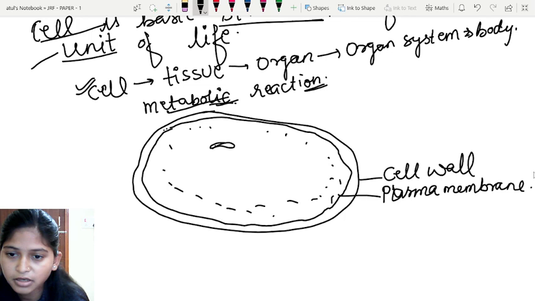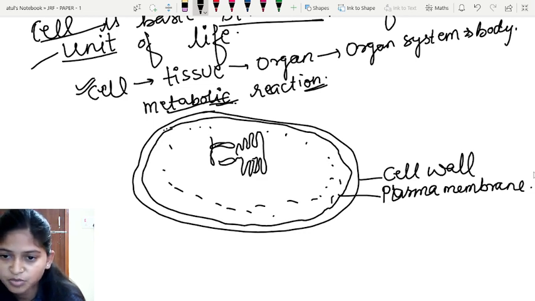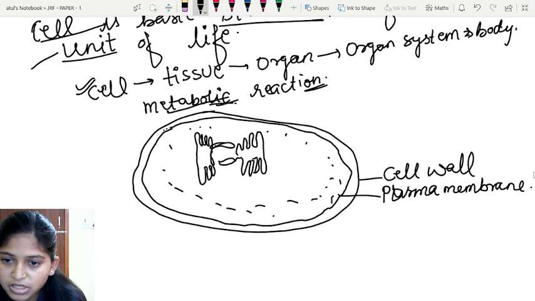In a eukaryotic cell, a double-membranous, well-developed nucleus is present, and the outermost layer of this nucleus extends and makes a reticular structure that is called the endoplasmic reticulum. So this particular structure is termed the nucleus, and the outermost wall of the nucleus extends and makes the endoplasmic reticulum.